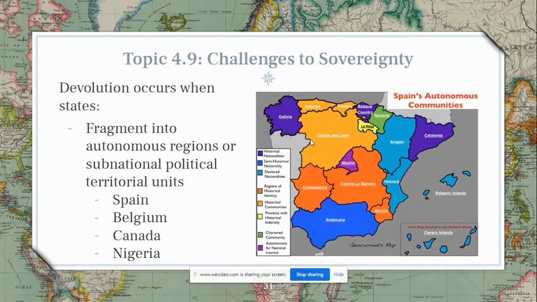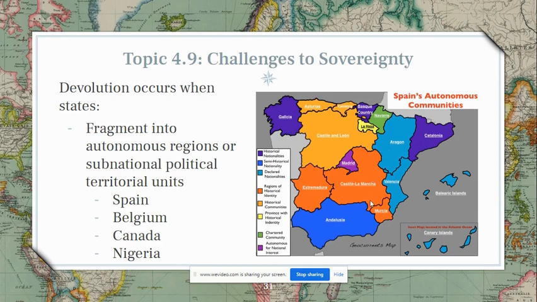Spain has a number of different autonomous communities, but the ones that we focus on are Catalonia, which has declared their independence, although Spain is not letting them go, and the Basque region. These are considered to be historical nationalities, groups of people that see themselves as distinct from the rest of Spain. So Catalonia and the Basque region have their own language, their own identity, their own ethnicities, and Galicia in this region up here. However, there are a number of autonomous regions.